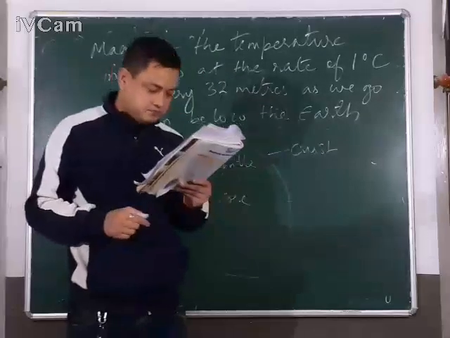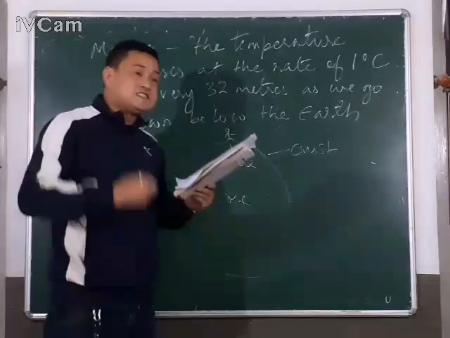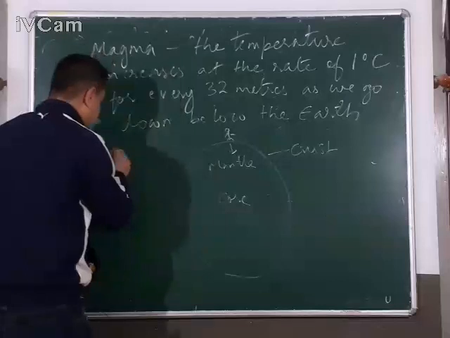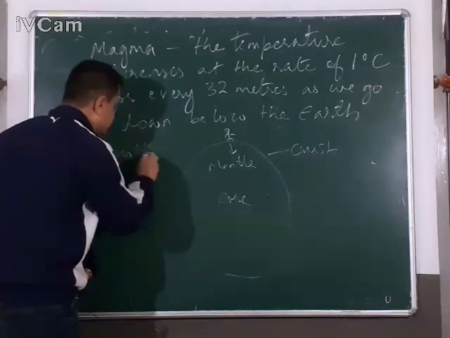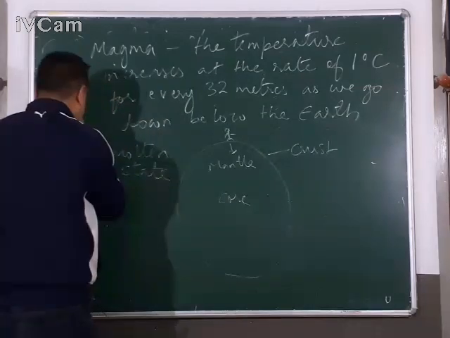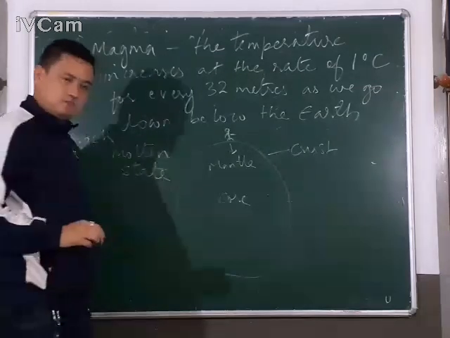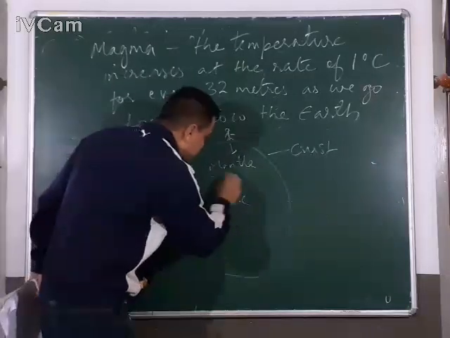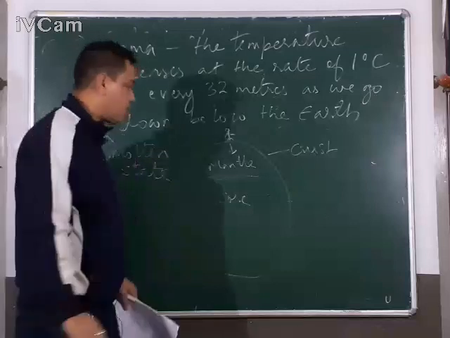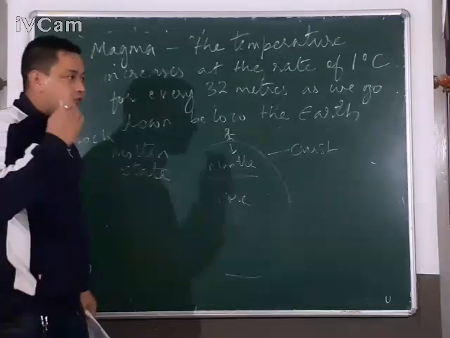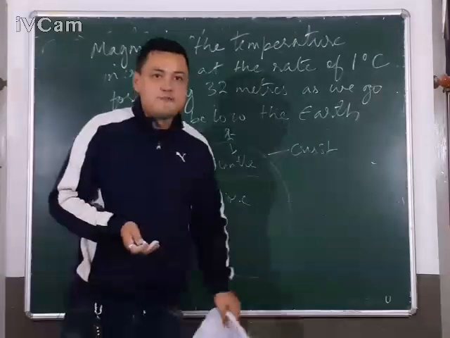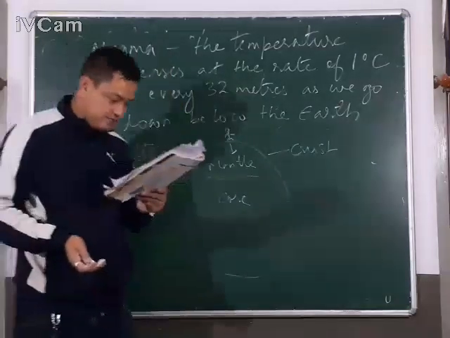Therefore, at a certain depth, the rocks are found in a molten state, M-O-L-T-E-N. In the mantle, the second layer of the earth, you find the rocks are melted. And this is known as molten magma or lava.